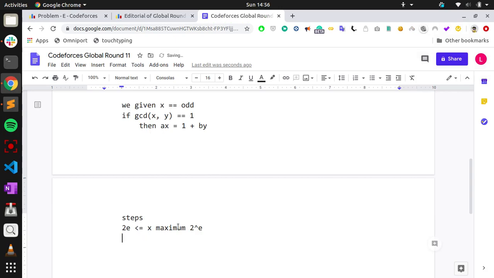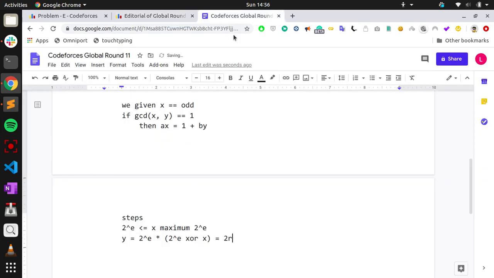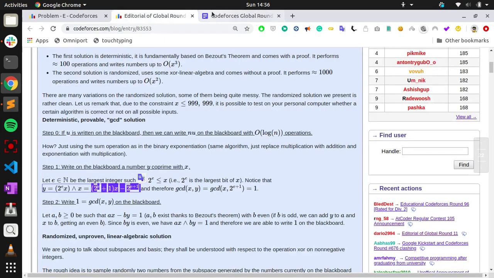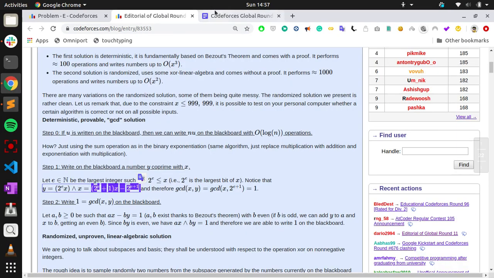We notice that y equals 2 to the power e, sorry, x into 2 power e XOR x is equal to 2 power e plus 1 into x minus 2 power e plus 1.